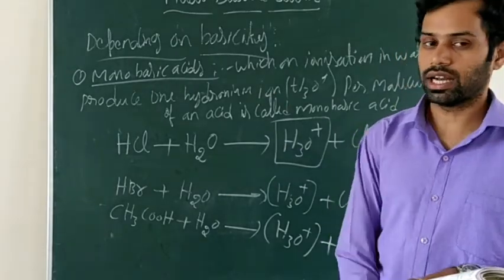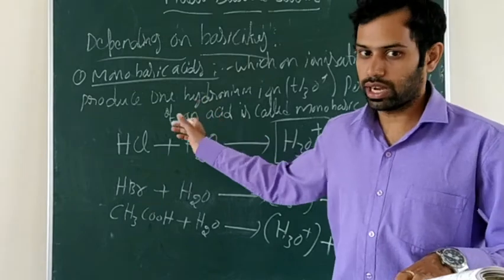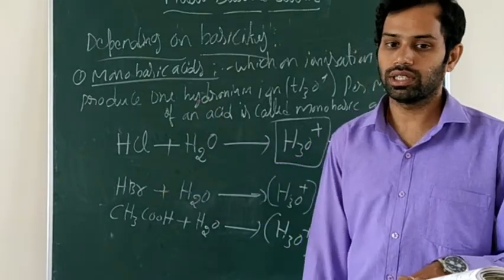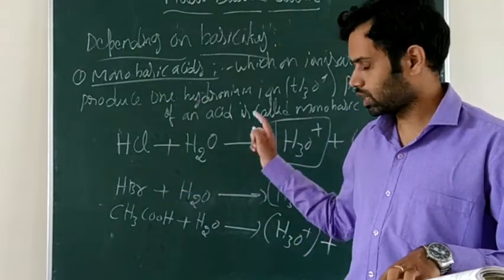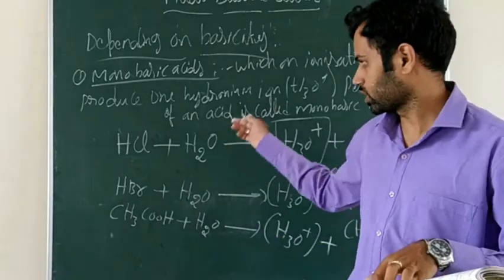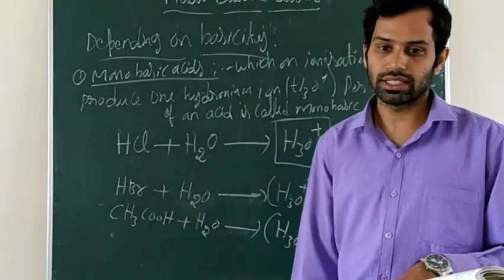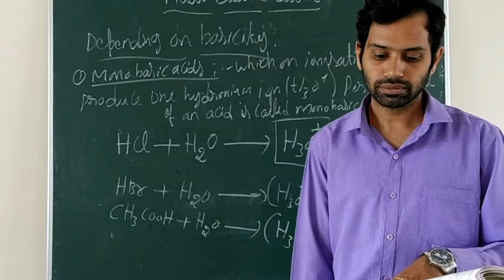Another example you can write there, hydrogen iodide, HI. Hydrogen iodide is also a monobasic acid. So these are a few examples of the monobasic acids.